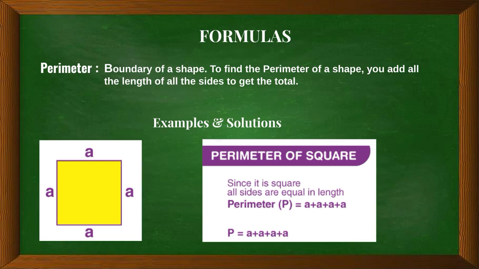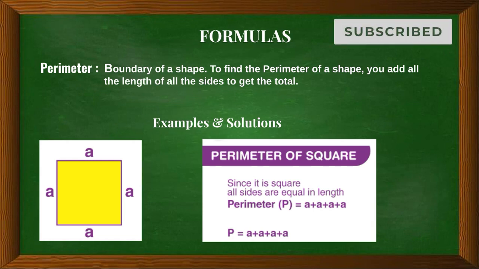The shape given is a square. Remember, a square has 4 equal sides, meaning all the sides are equal. So to find the perimeter of a square, you add all 4 equal sides together.